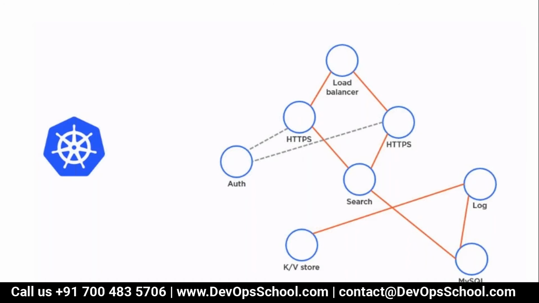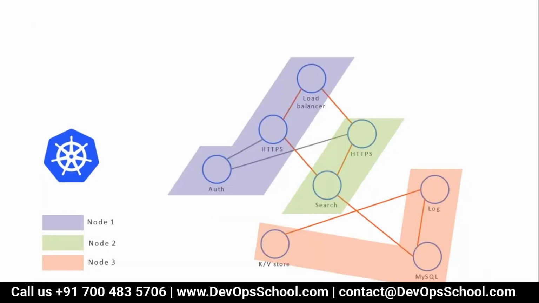I said hundreds of microservices, which way they should behave with each other, that is controlled by Kubernetes. And let me remind you, these services are running on different nodes of your cluster, but still the behavior is the same. If you look at this image here, the load balancer, the HTTPS service is specific to HTTPS. The HTTPS service is running in node 1 and node 2, but still they are talking to auth only and search only. Behavior never changes irrespective of which node you are running on. How come? Because of Kubernetes.